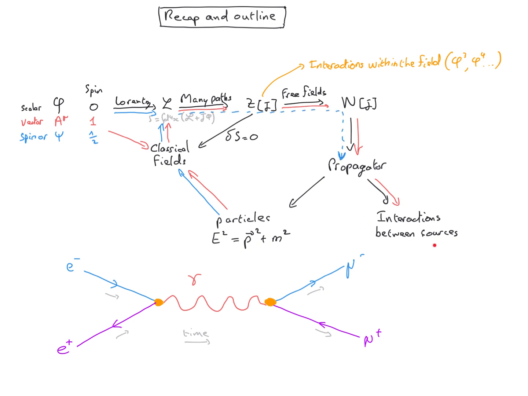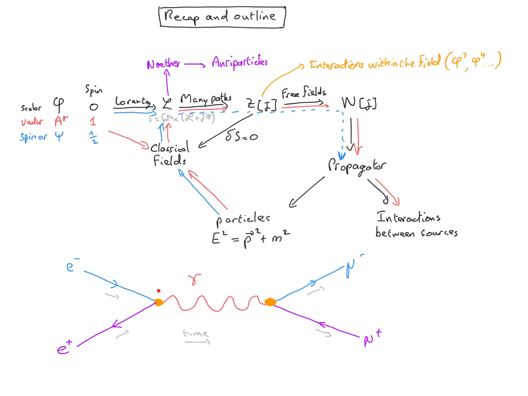We won't go to the interaction between sources with the spin 1/2 field. The reason for that is that usually particles do not interact through the exchange of spin 1/2 virtual particles. So spin 1/2 field is usually not the mediator of interactions. And I'll let you think why. We also see in this diagram that we have both particles, the electron and the muon, and antiparticles, the positron and the antimuon. So we will see why quantum field theory dictates that we have antiparticles, and for that we will use the Noether theorem.